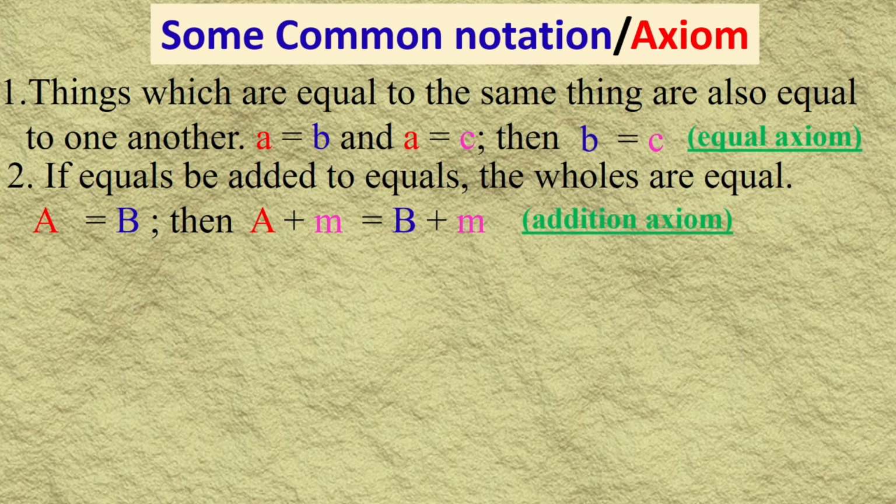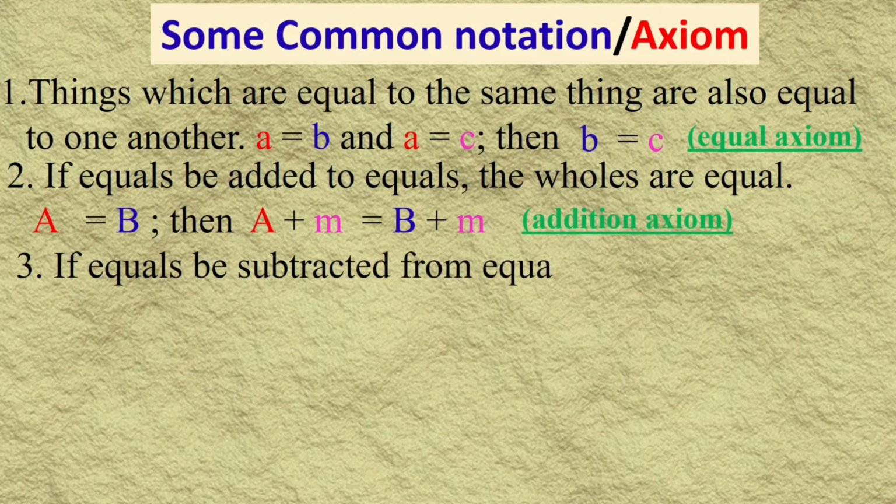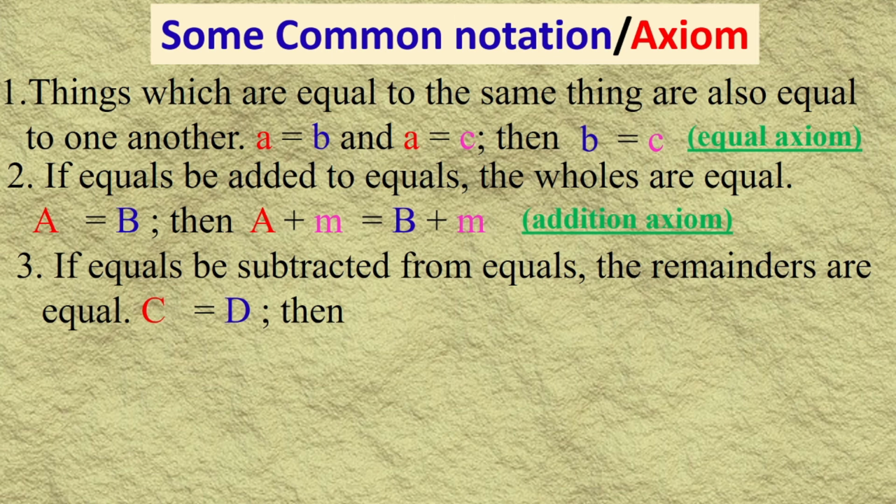Meaning a and b are equal, you can add an equal quantity on both sides, they become again equal. In the same way, if equals be subtracted from equals, then the remainders are equal. Meaning c and d are equal and an equal quantity like n is subtracted from both sides, they become again equal, and it is called the subtraction axiom.